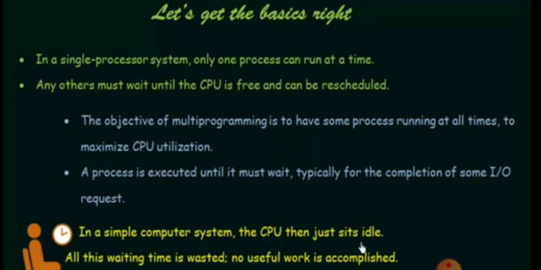The main objective of multi-programming is to have a process running at all times to maximize CPU utilization. In olden days, with only one processor, only one process could execute at a time. After completing the first process, they would allocate the second process to the CPU. After the second process completed, they would allocate the third.